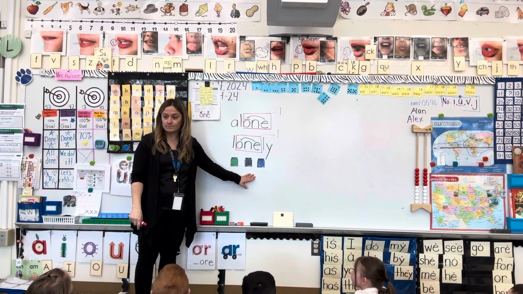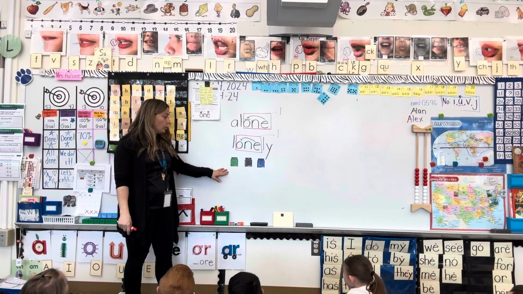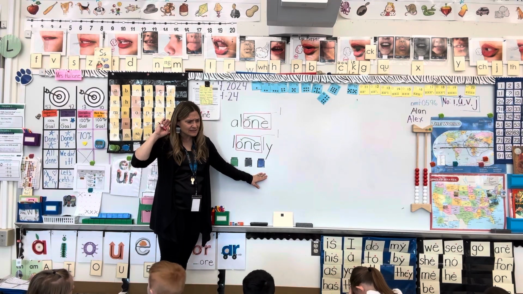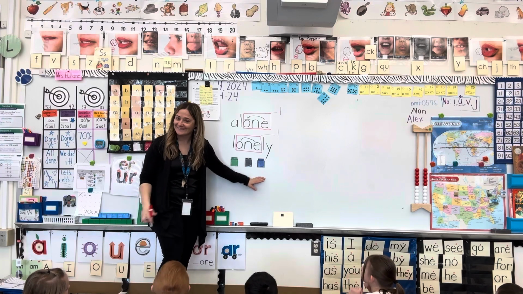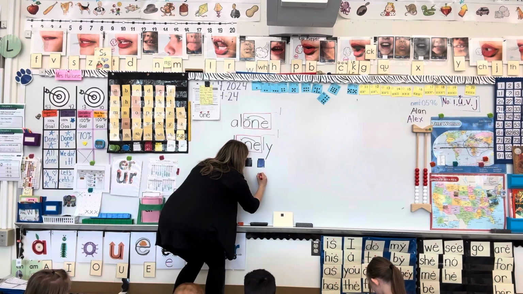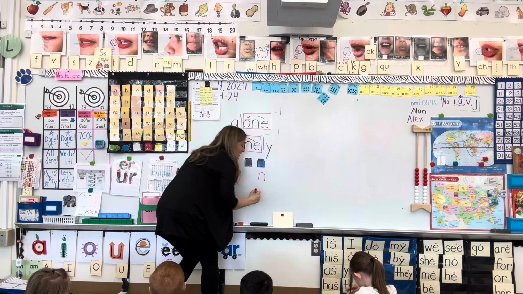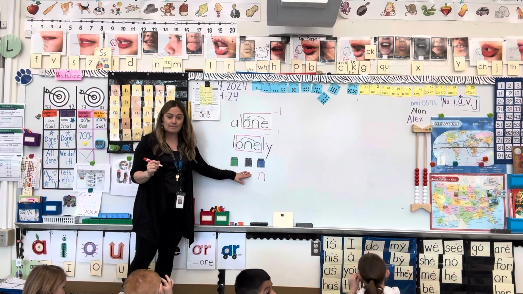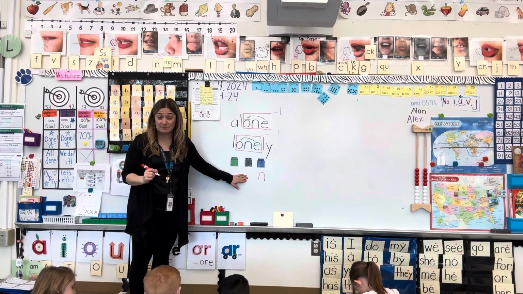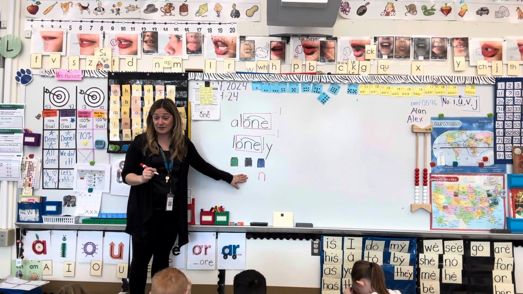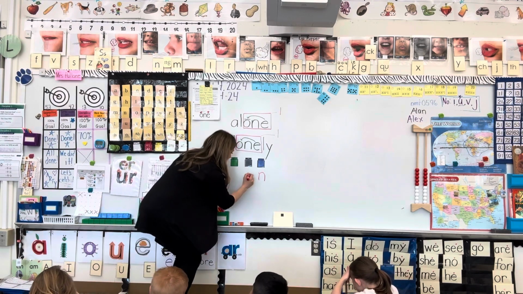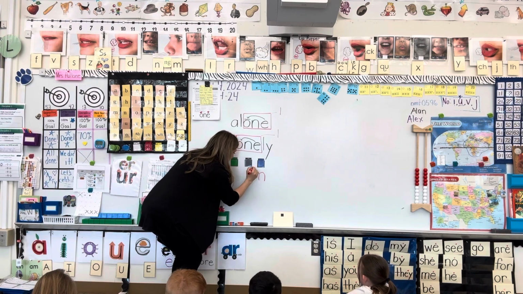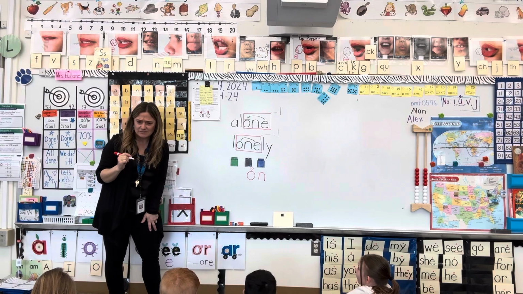Say one again. Let's tap it out. What sound are you hearing? Guess what? There is an N. That's normal. But there's something irregular that comes before the N. Are you ready for it? Did you hear the O sound?